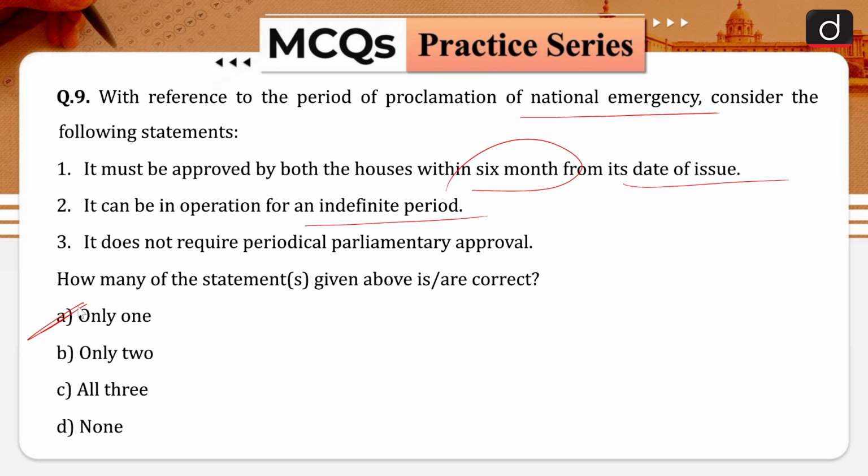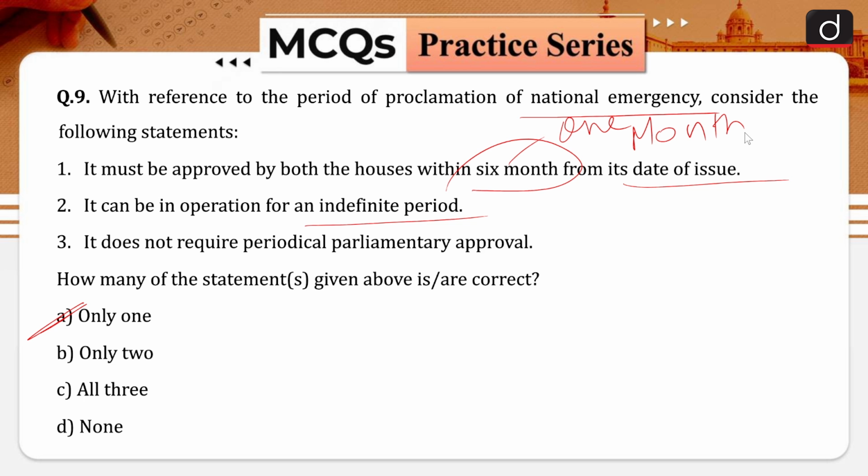So let us talk about the parliamentary approval and duration of the national emergency. The proclamation of the emergency must be approved by both the houses of Parliament within 1 month from the date of its issue. So the period is not 6 months, it is 1 month. And that is why your statement number 1 is incorrect in nature.